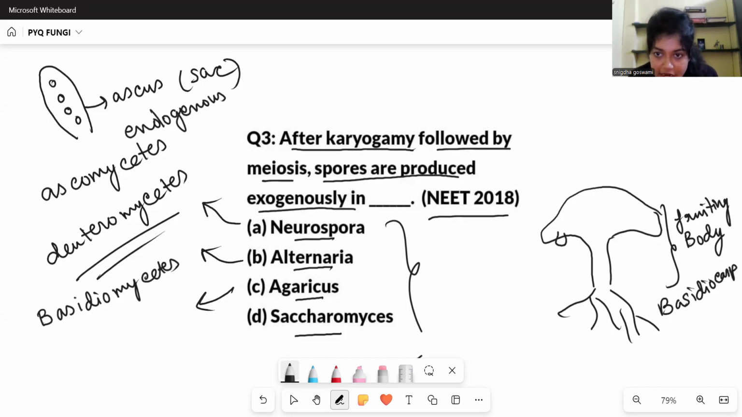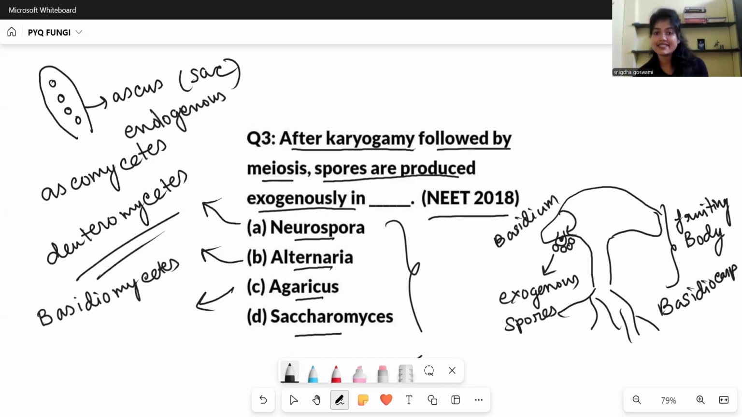In here, there are some structures. These are called basidium. This structure is called basidium. And the meiosis occurs in the basidium. And the spores are produced exogenously. The basidiospores are exogenous spores. These are the basidiospores. So Agaricus, it is a basidiomycete and it shows exogenous spores. So this will be our answer.